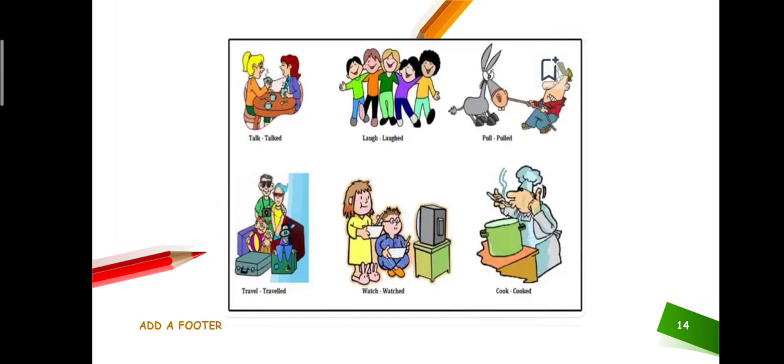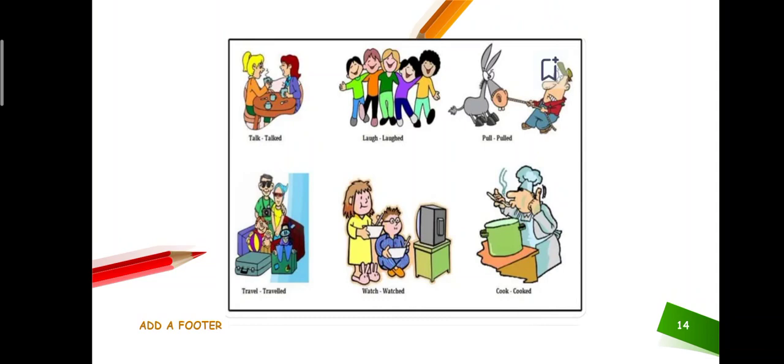In that picture you can easily see some examples of regular verbs. Regular verbs are those verbs in which we can convert the basic form to the past tense or past participle by adding just ed at the end of that form. Just in the first picture you are seeing talked. Whenever you are talking about any past thing, you can use talk with ed.